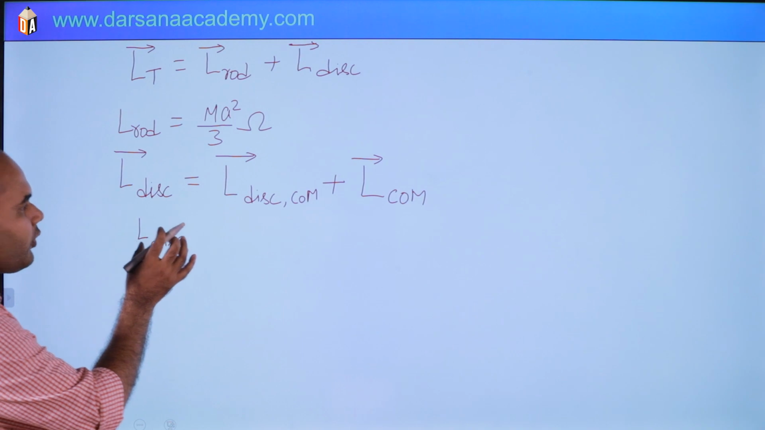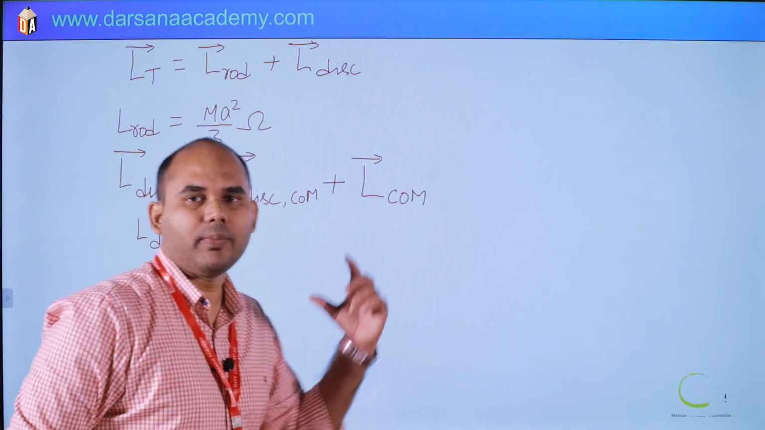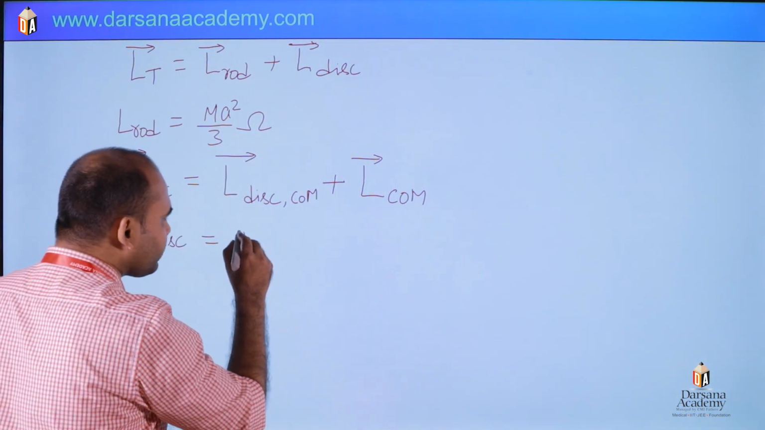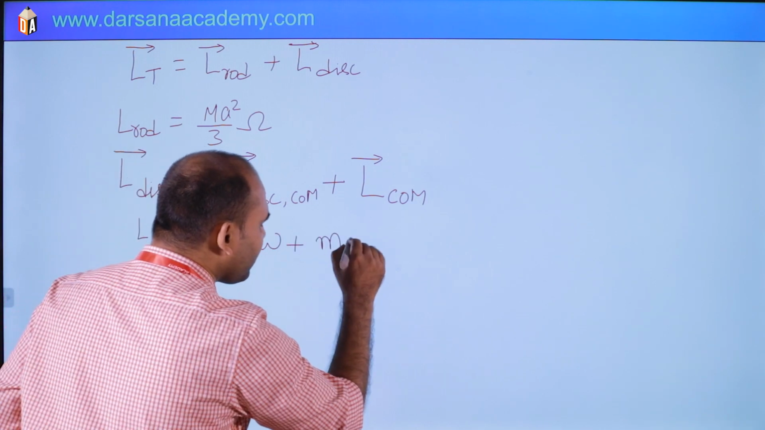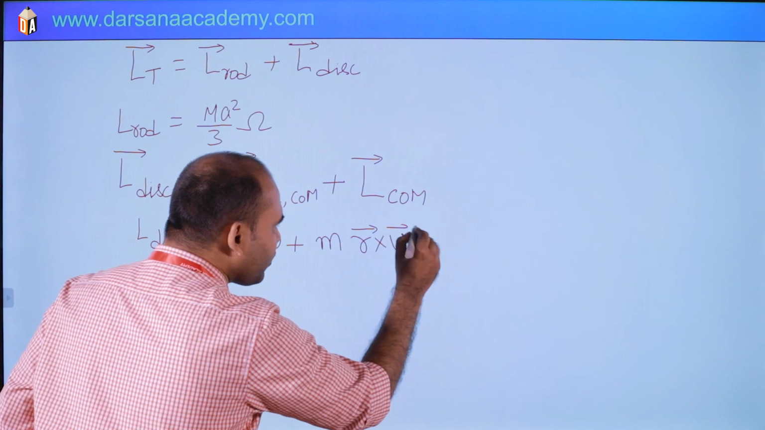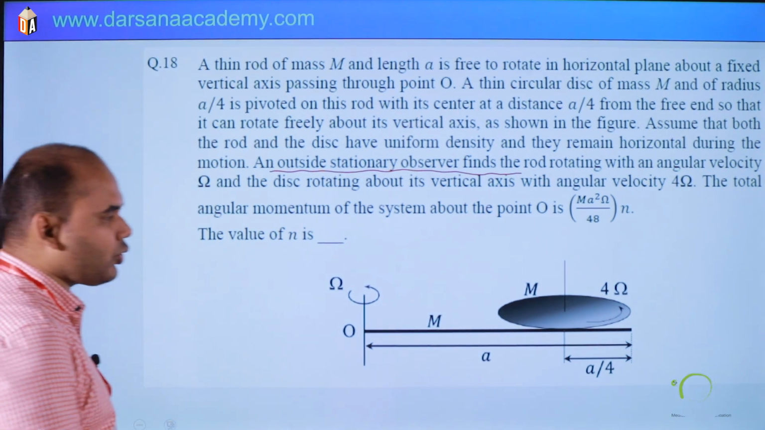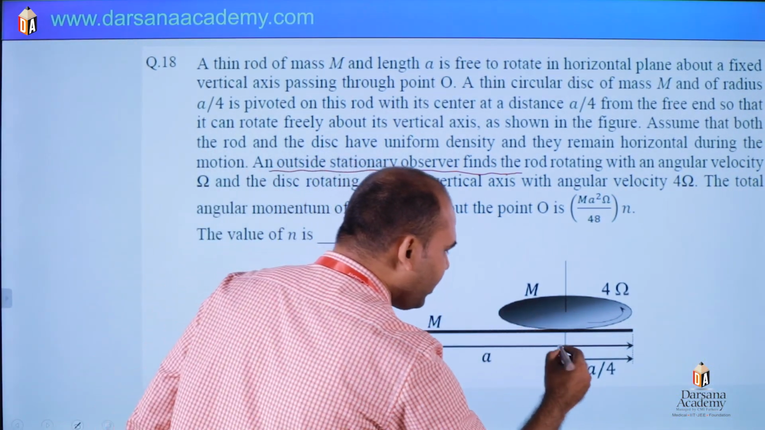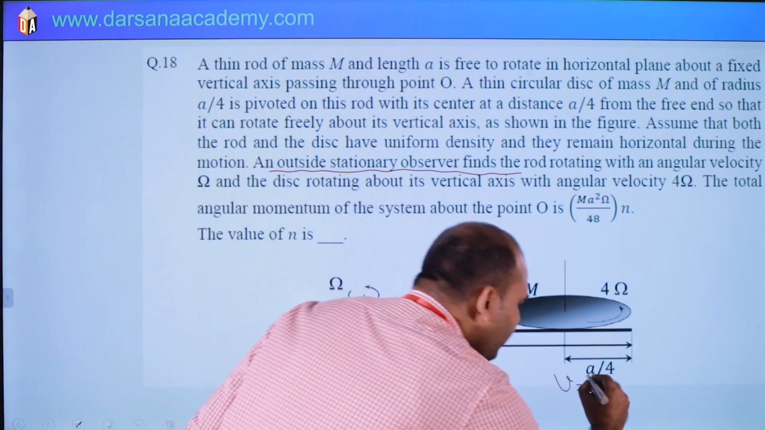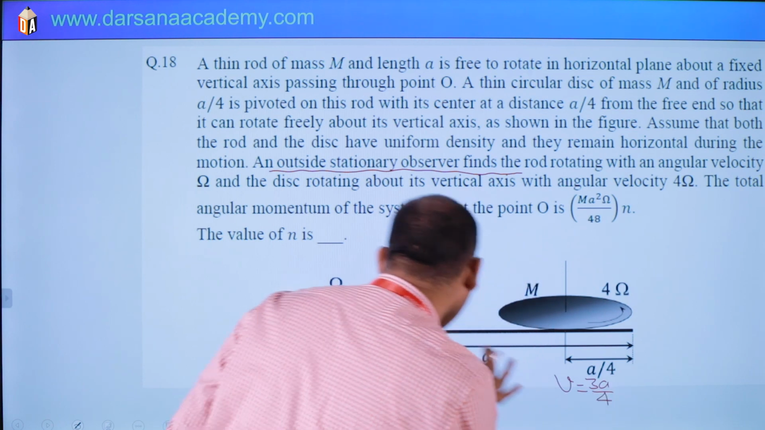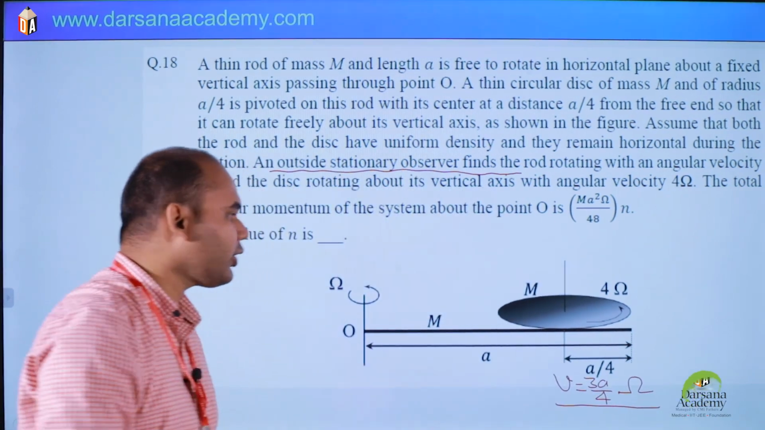So here angular momentum of disk will be angular momentum about center of mass plus angular momentum of center of mass. So this is I omega plus m r cross v. This is the angular momentum of center of mass. So how to find it? What is the angular momentum m r v? Here v you can find, v is r omega. So this distance is what? a minus a by 4, so 3a by 4, and omega is this one. The rod is rotating with this omega and the disk with 4 omega.